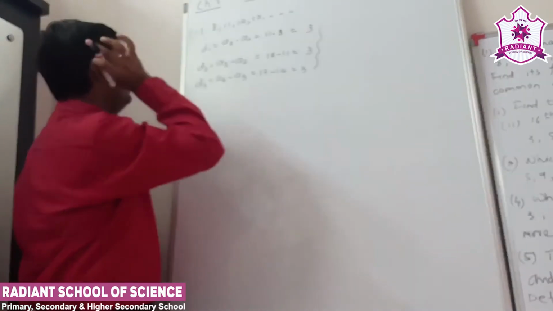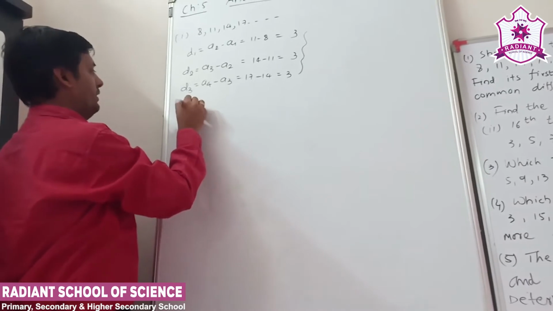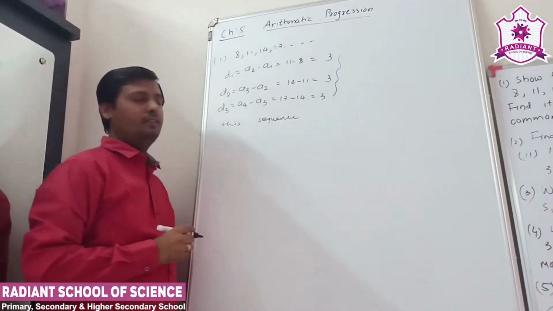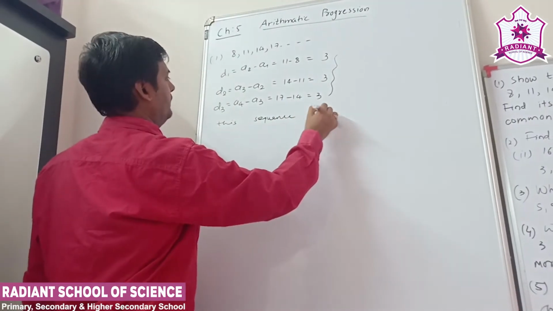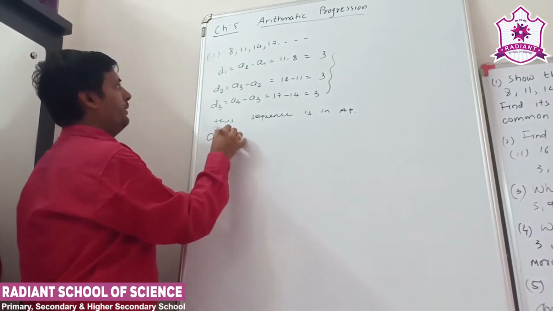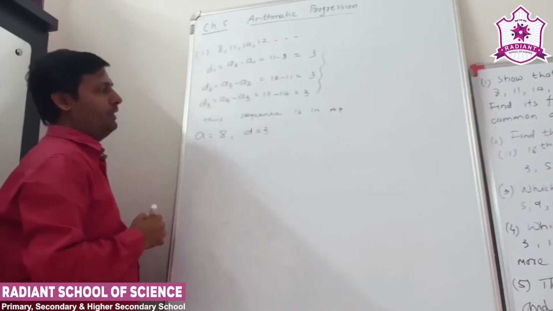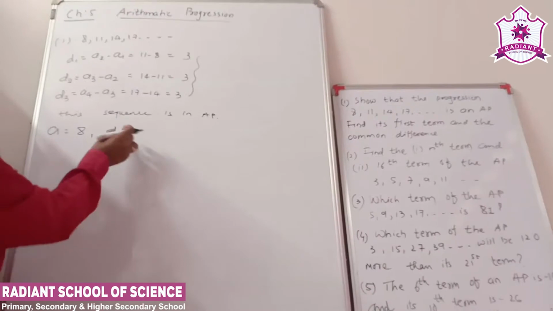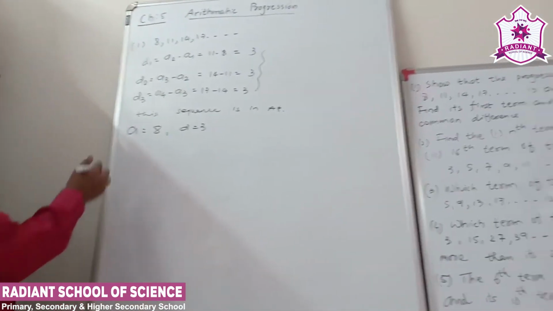So this sequence is in AP, right? Let's see the first term: here it is 8, and the common difference we got is 3. Clear? So simple. The first term is equal to a, 8, and the common difference is equal to 3. Understand? Clear? Now question number 2.